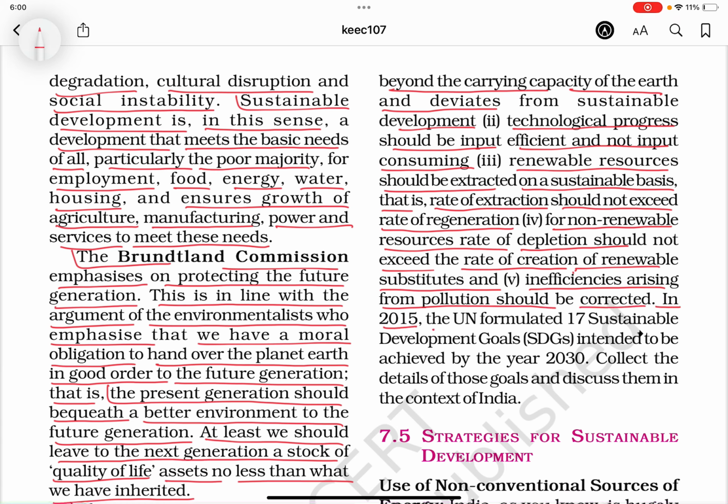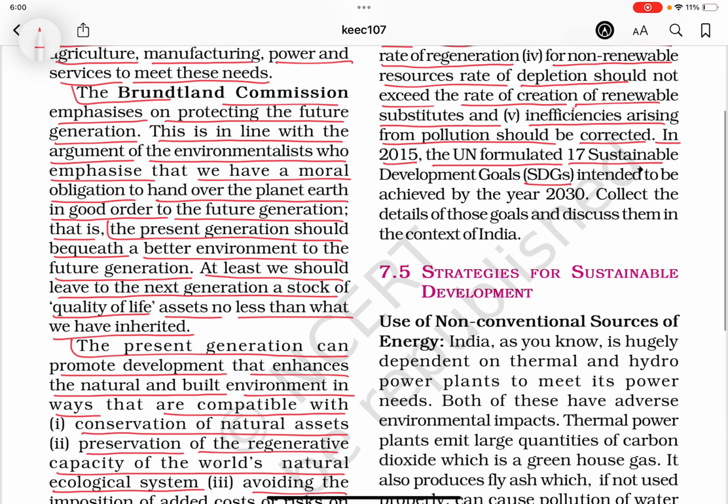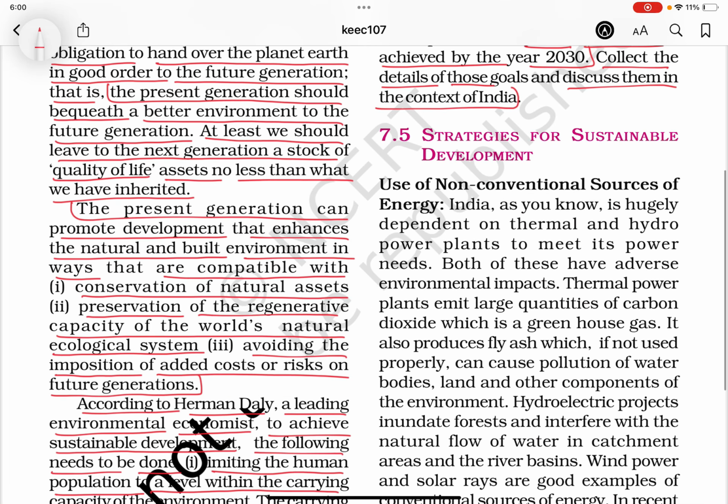In 2015, the UN formulated 17 Sustainable Development Goals (SDGs) intended to be achieved by the year 2030. Collect the details of those goals and discuss them in the context of India.